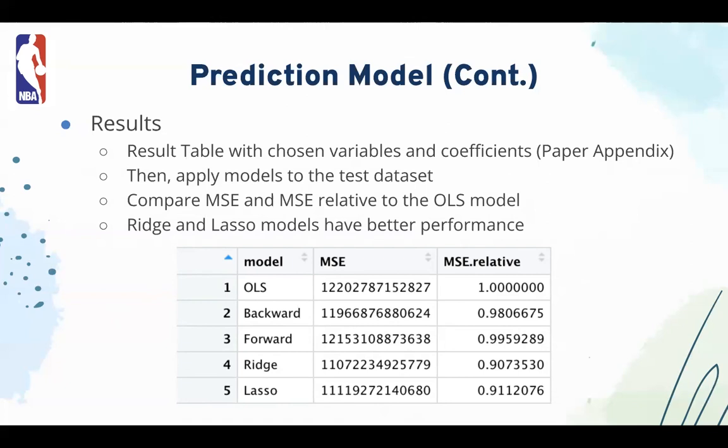In comparing the MSE, we found that ridge and Lasso models tend to have better predictive performance than the other 3 models. Even though the backward and forward models have smaller MSE compared to the OLS model, the stepwise models' performance in our case did not really improve much compared to the OLS model.